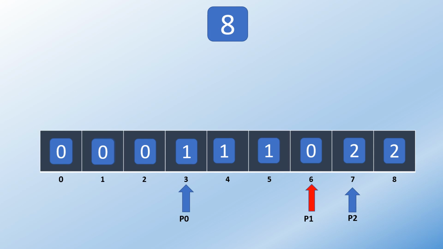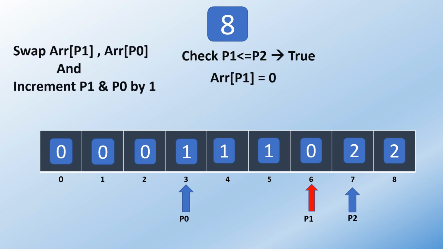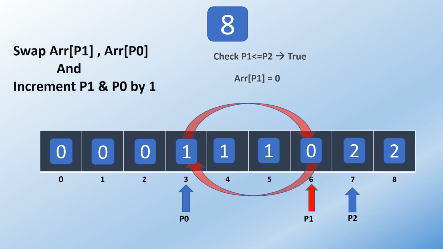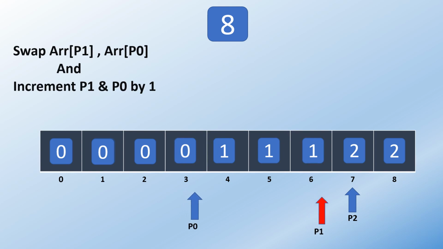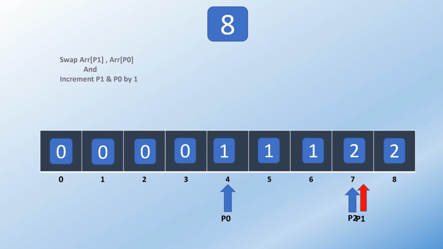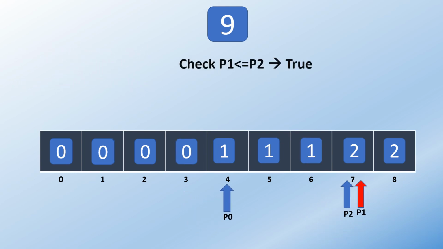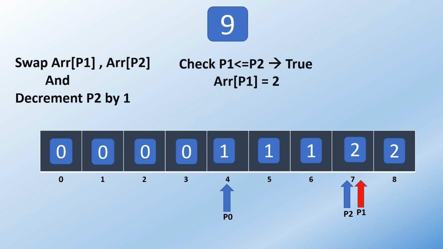In this iteration, the while loop condition is true. Now the value at pointer p1 is 0. So we will swap the values at pointers p1 and p0 and increment both pointers by 1. In this iteration, the while condition is again true and the value at p1 is 2. We will swap between pointers p1 and p2 and decrement p2 by 1.